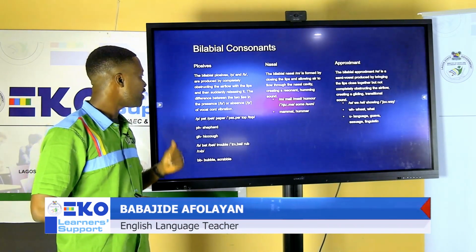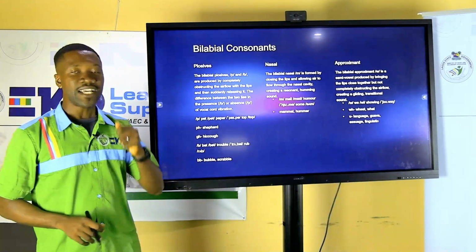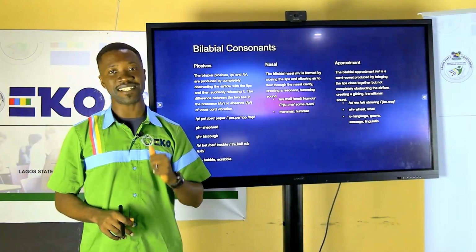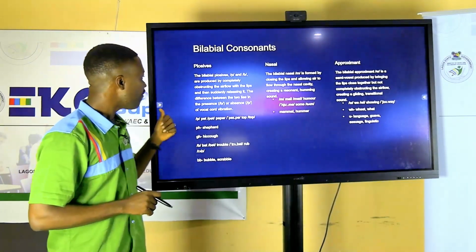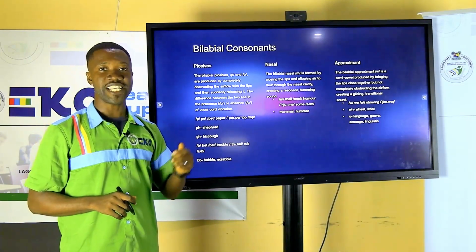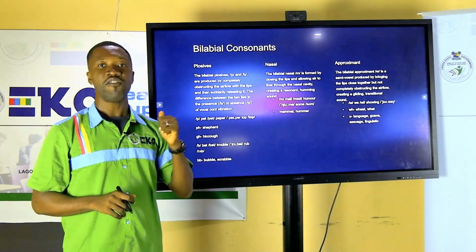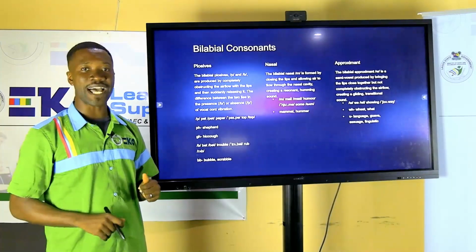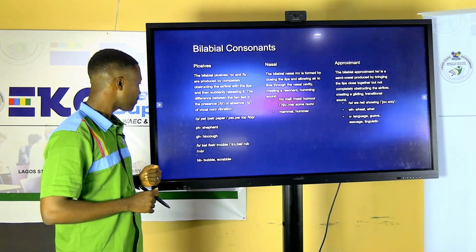The difference between the two lies in the voicing. And as we said in the last lesson, the state of the glottis for the first sound, which is b, is voiced, while the second sound, which is p, is voiceless. Let's look at some examples. For the p sound, we have pet, paper, top.